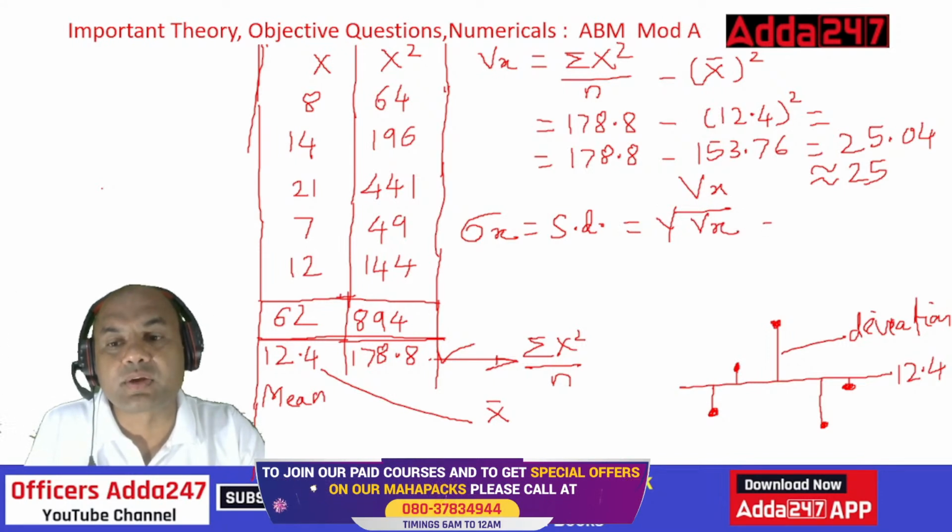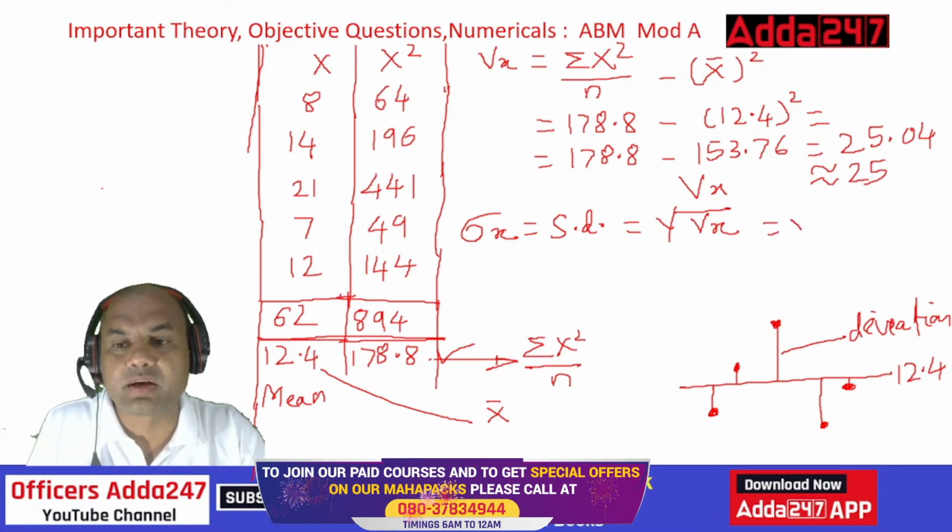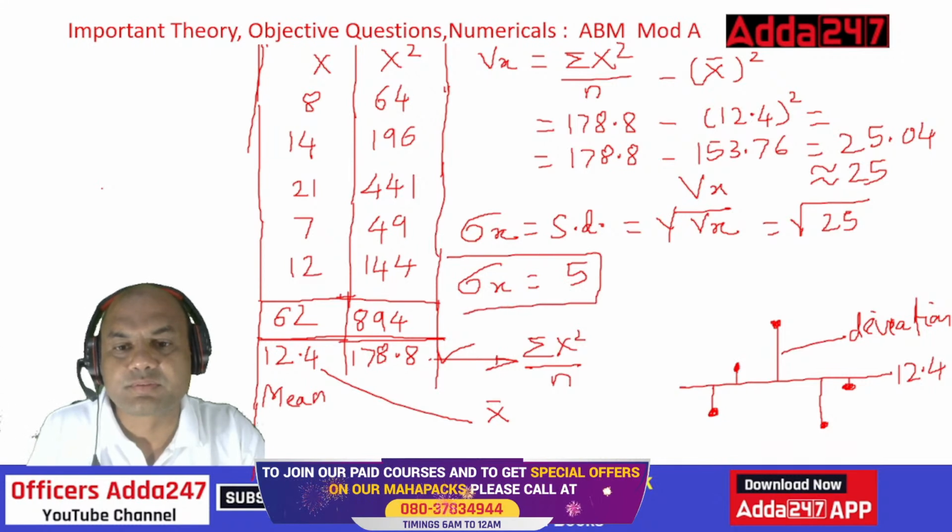So what is the square root of variance? The square root of 25. So it is the square root of 25, which is equal to 5. So the standard deviation of psi x equals 5. So this is my standard deviation.